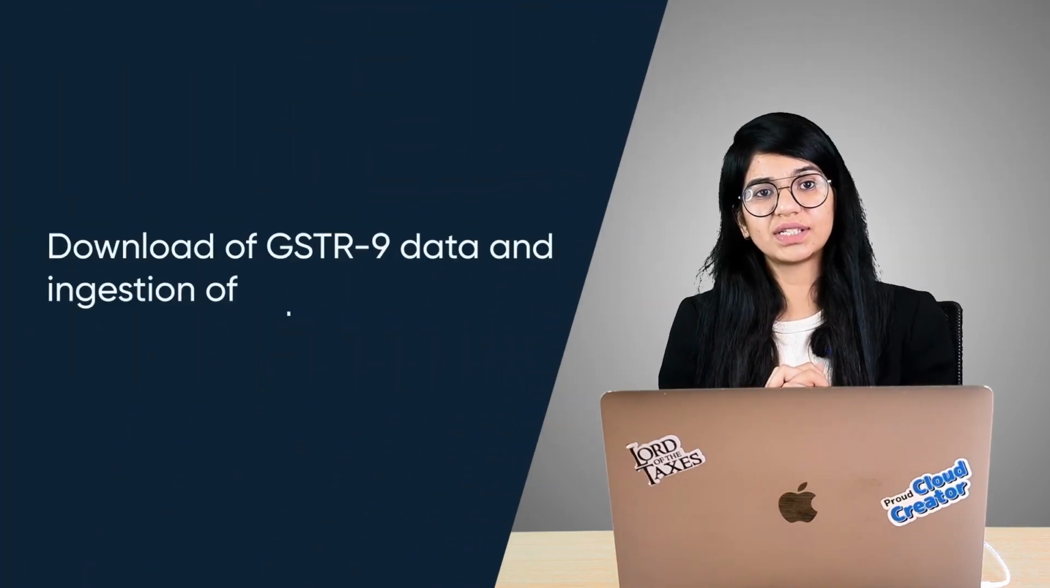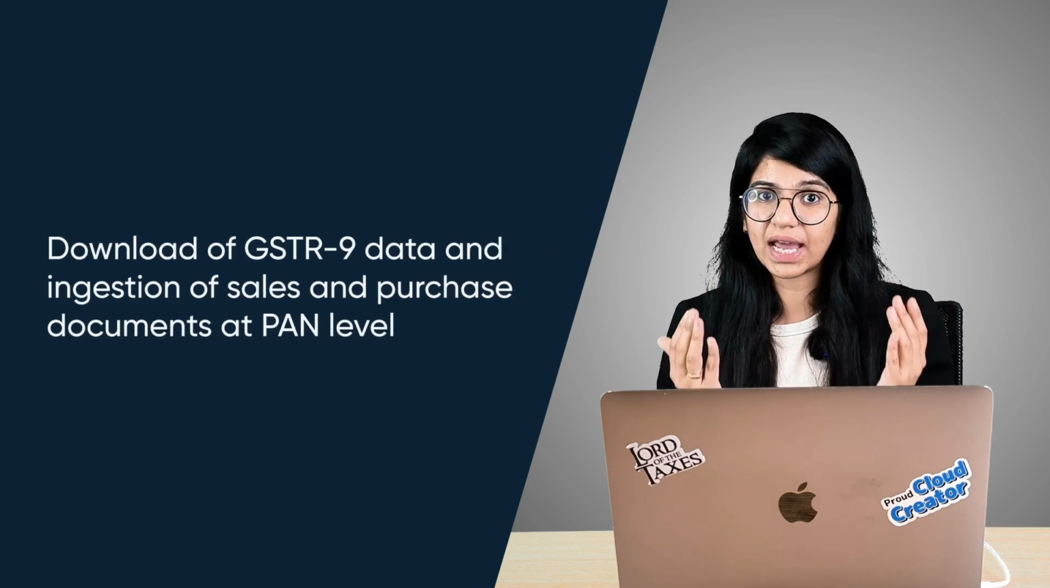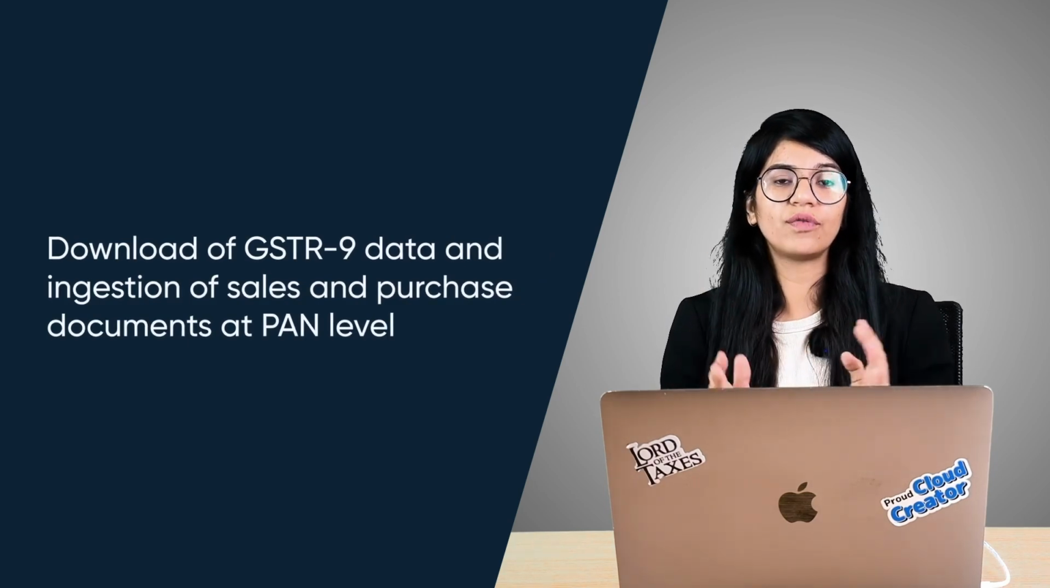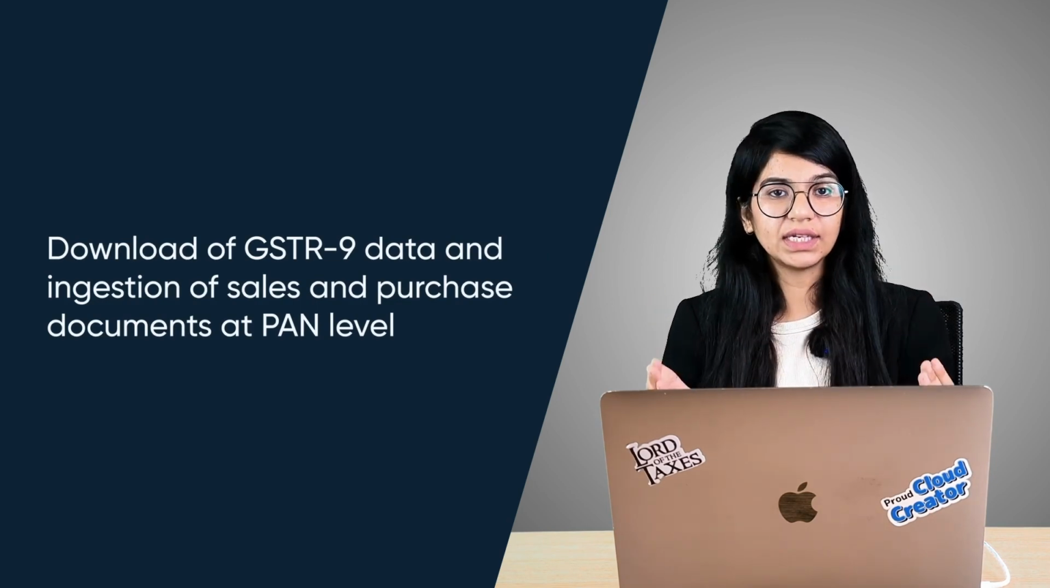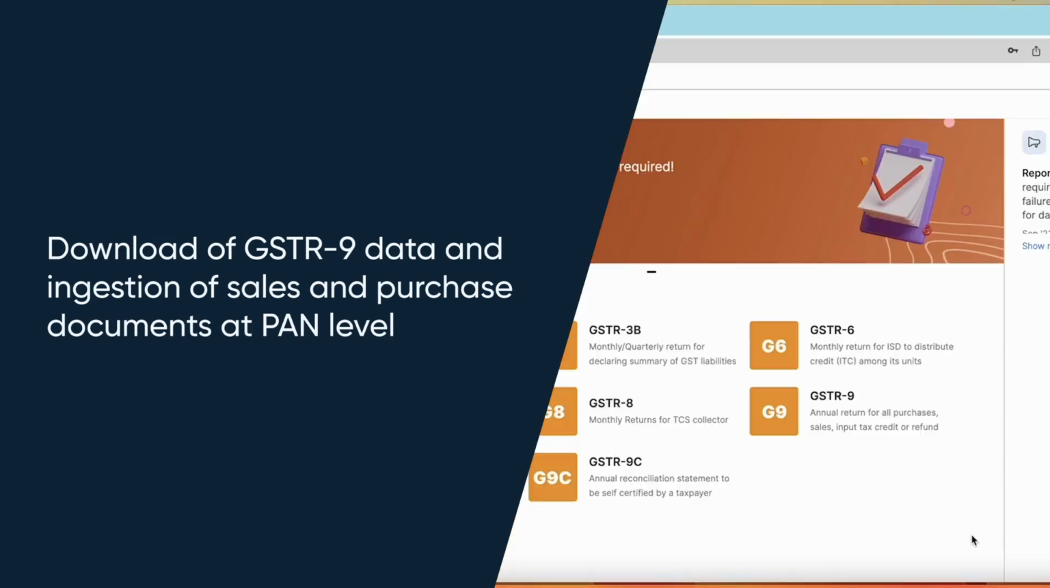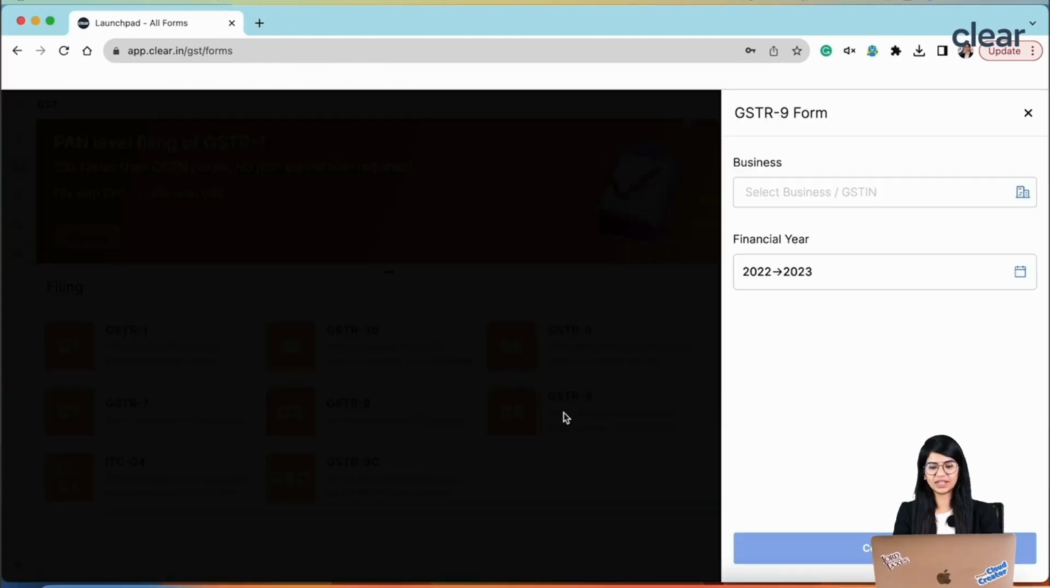So let's understand how Clear automates your entire GSTR-9 process, and also makes sure there is a one-click download of all the government data, and you get all the reconciliations and reports handy. So let's see this by looking into the video. To prepare GSTR-9 using Clear, you just have to click on GSTR-9.